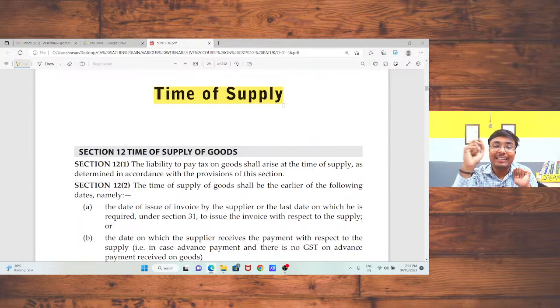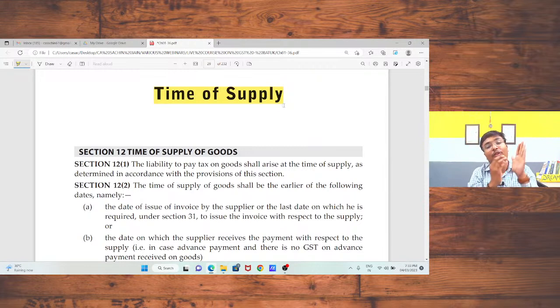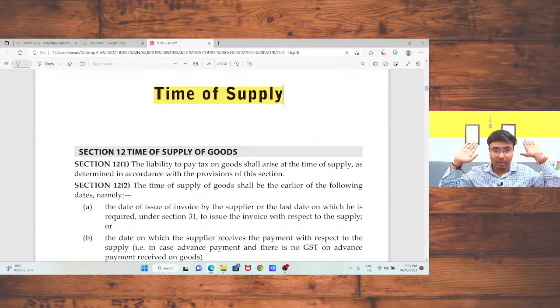And for deciding the time, we need to discuss the term time of supply under GST. This is also a very important part. Then after we will discuss the value, on which value I need to pay the tax. The first one is our time of supply. Because supply is decided, now we need to talk on time of supply. Sir, section 7, 8, 9 we had already discussed.